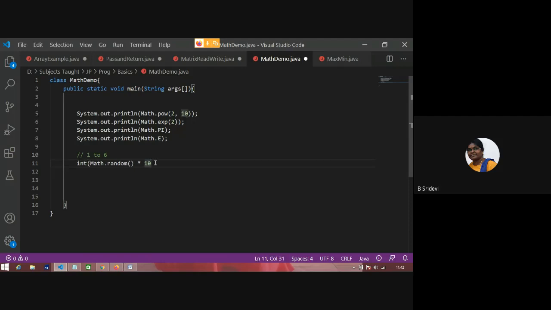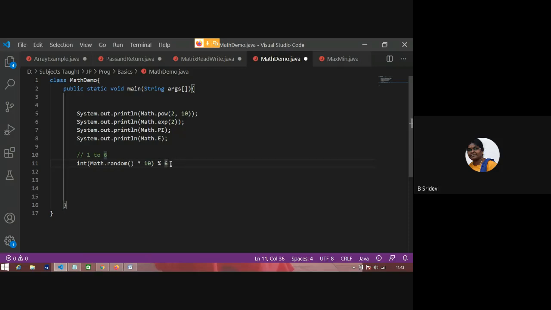Next, I will convert it into integer. That means the fractional part I am discarding. I will convert it into an integer. And I am doing mod 6. Mod 6 means if I divide a number with 6, what is the remainder I'll get?